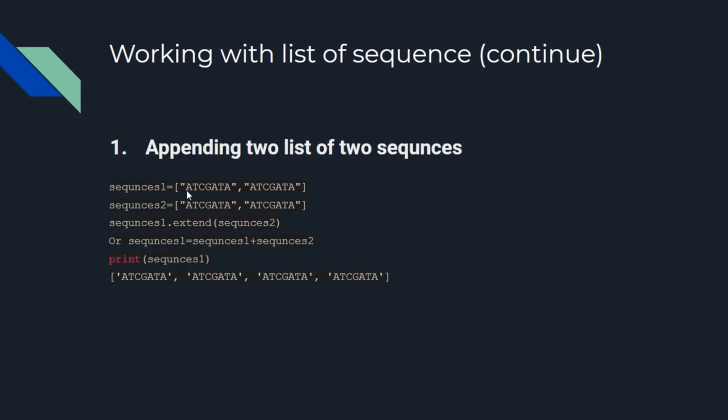If you print this, you will get this value. First we have the elements from sequence 1, and then the values of sequence 2 are copied here. So by this extend method we can copy the values of any list into another list.